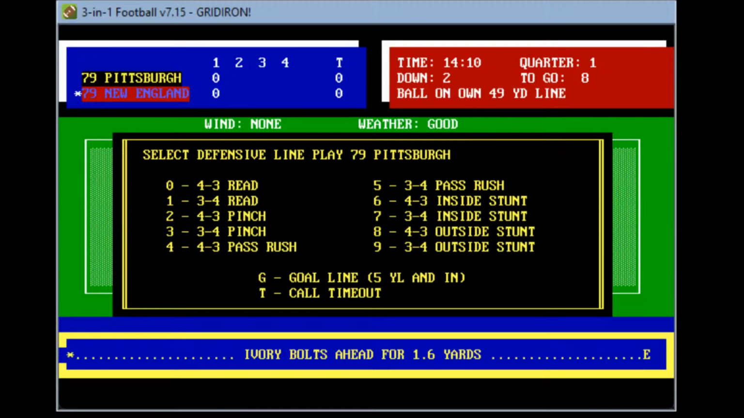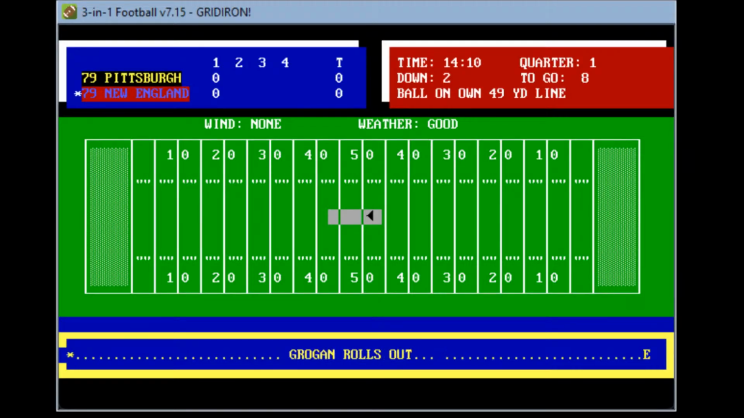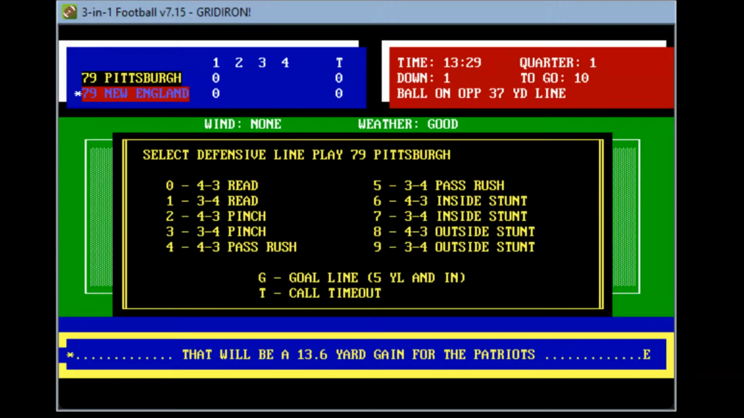Let's see. What do we want to do? Let's do a pass rush there with standard man to man. This is Pittsburgh. You probably run man to man. Grogan rolls out, spots Morgan wide open. He hits Morgan at the 42-yard line. He's stopped at the 37. First down, New England.